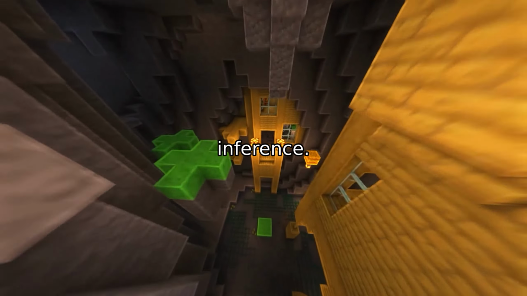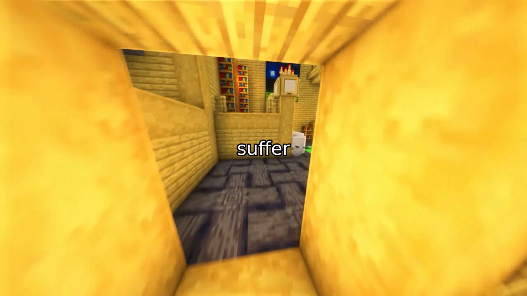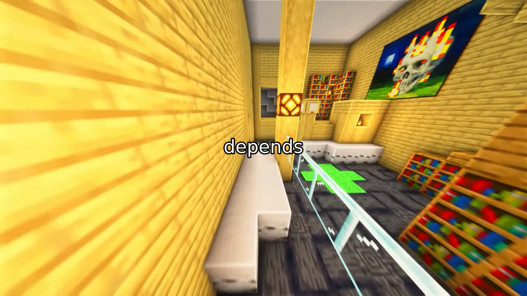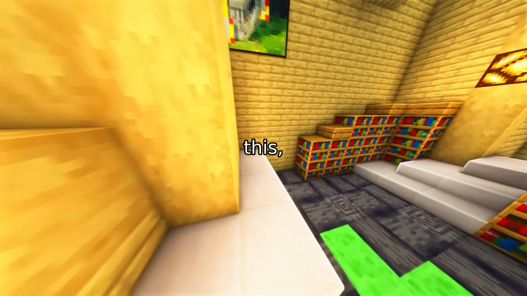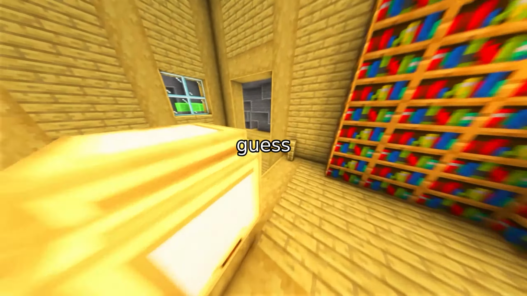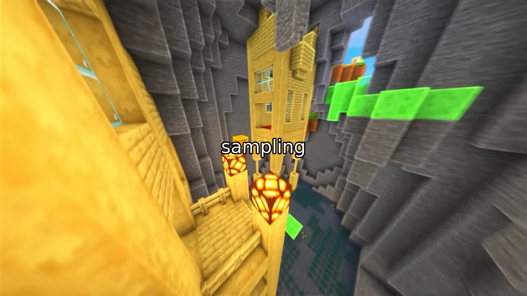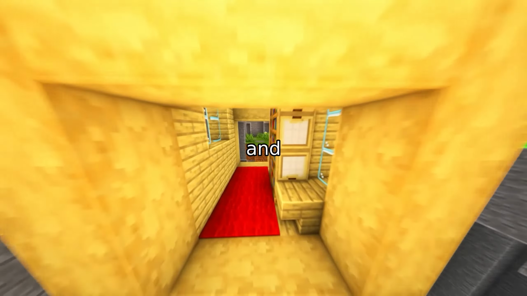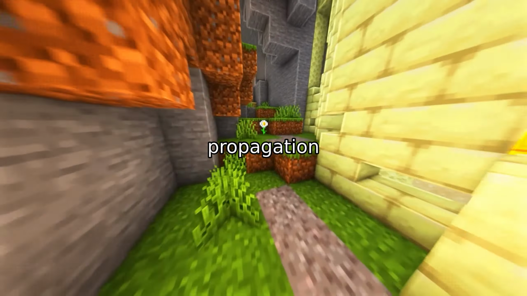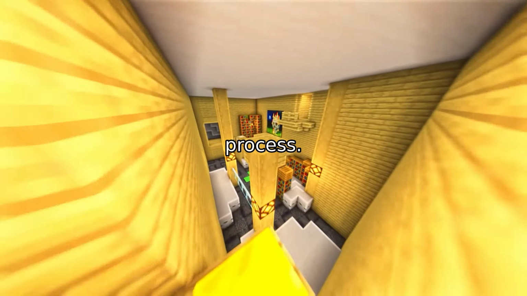First, unbiased Bayesian inference. Traditional BFNs suffer from exposure bias. Errors accumulate during iterative sampling because each step depends on the previous one. To fix this, TGBFN uses parallel multi-sample inference. Instead of making a single guess at each step, it runs multiple independent sampling paths, averages their results, and preserves uncertainty across the distribution. This dramatically reduces error propagation and stabilizes the generation process.